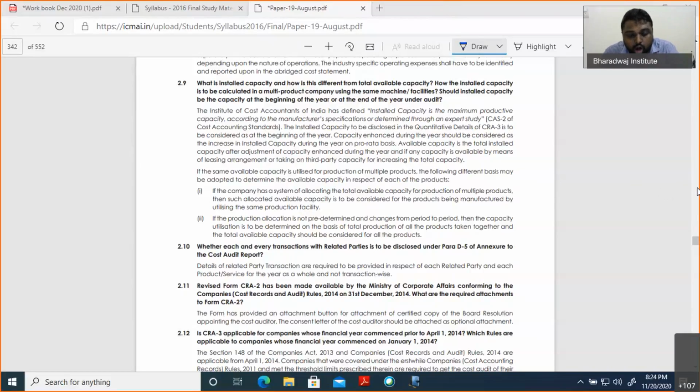No. Regarding the doubt on the audit committee: the board of directors only. The audit committee can recommend, but only the board of directors will appoint the cost auditor.